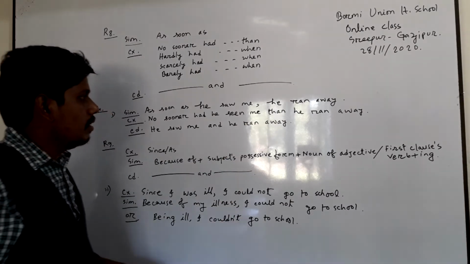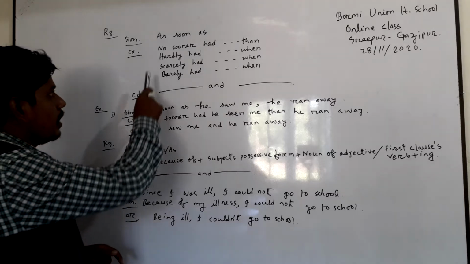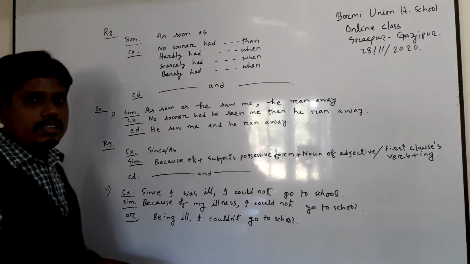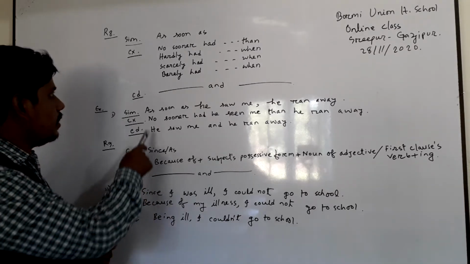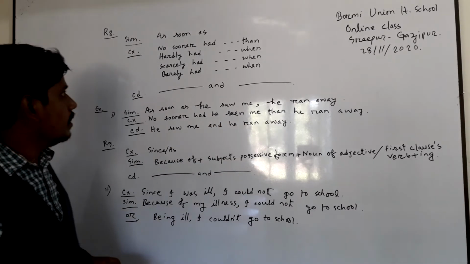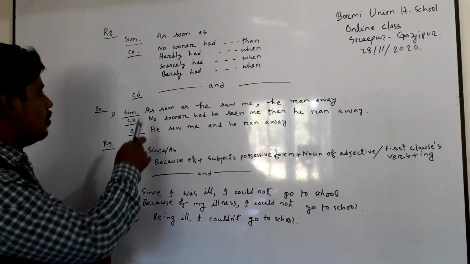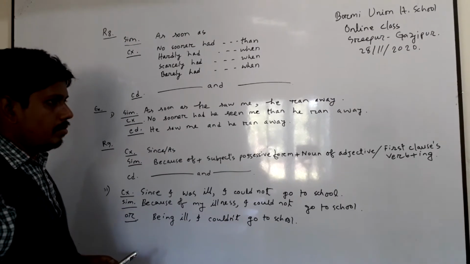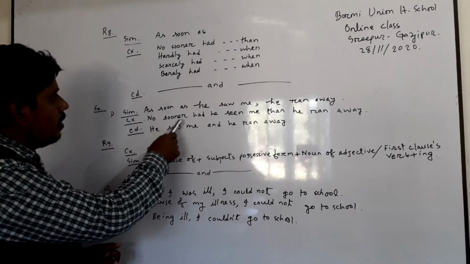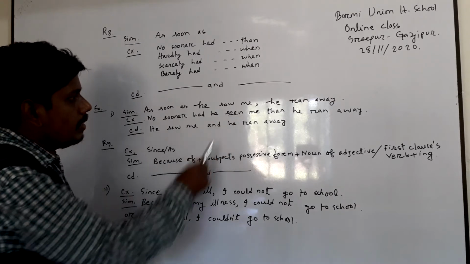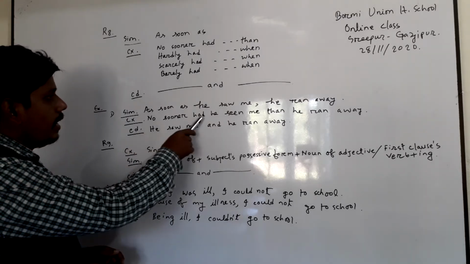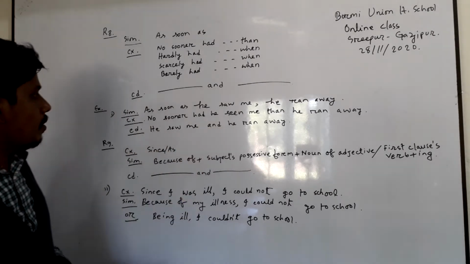"He ran away." You can also use "hardly had... when", "scarcely had... when", and "barely had... when". If you use "hardly had... when", then what will be the answer? The answer will be "Hardly had he seen me when he ran away." If you use "scarcely had... when", "Scarcely had he seen me when he ran away." If you use "barely had", "Barely had he seen me when he ran away."